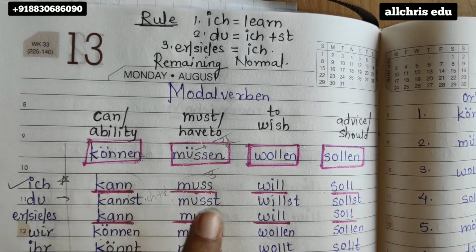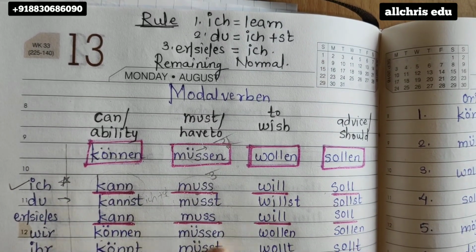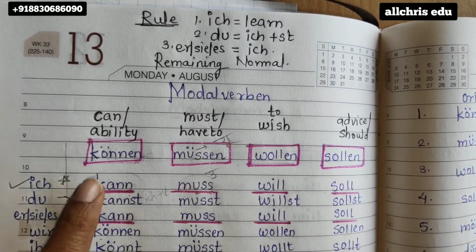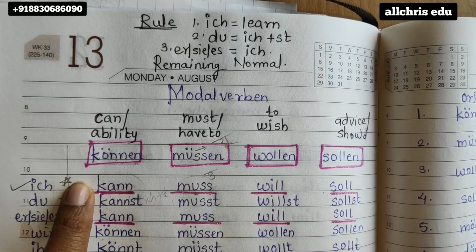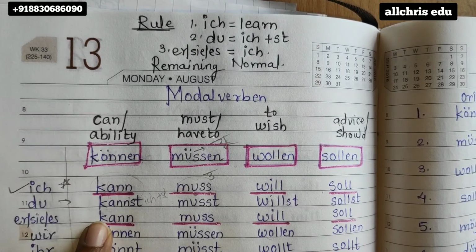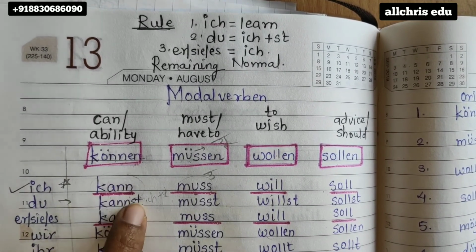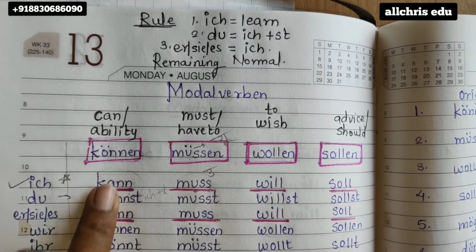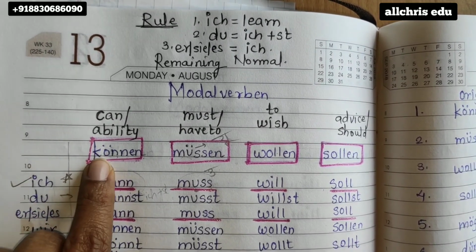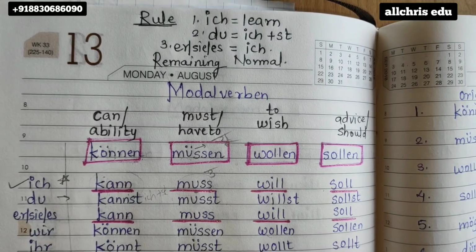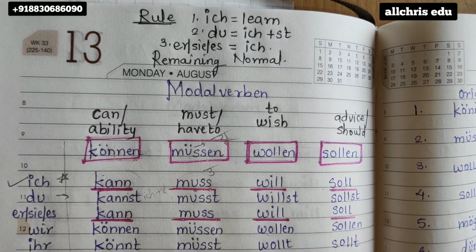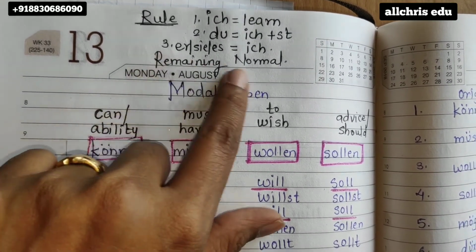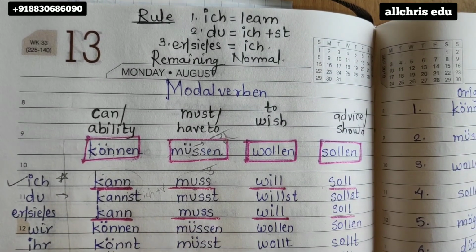So these three learn, and the below three you can conjugate by yourself, and for the above three also, only the ich form if you learn, it is fine. Just copy paste in er/sie/es. Here also copy paste and put st. But for the above conjugations, please never use the original word. Yeah, this is the important part. Now this is how the rule is, and the remaining are normal. Remaining means the below ones are normal.